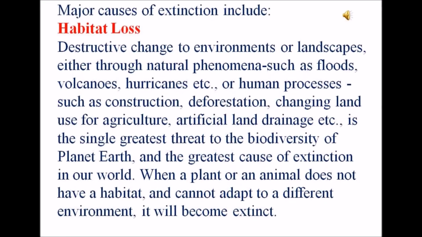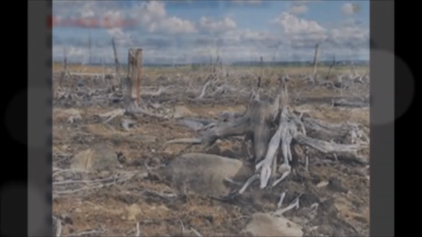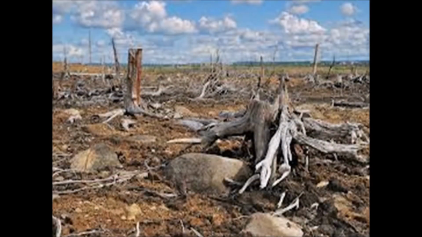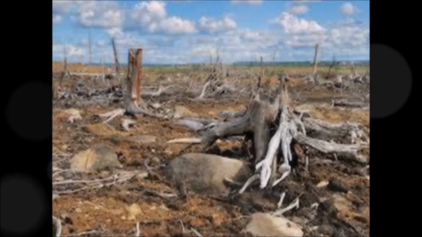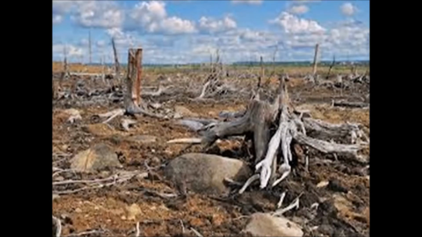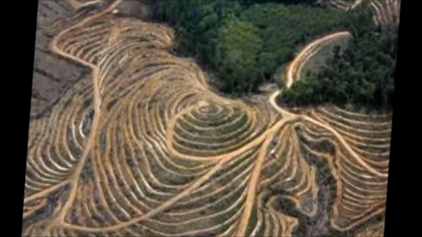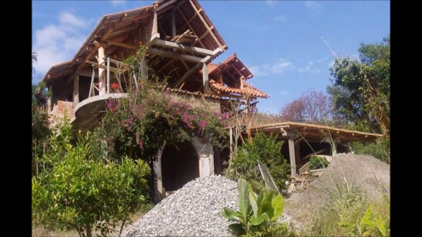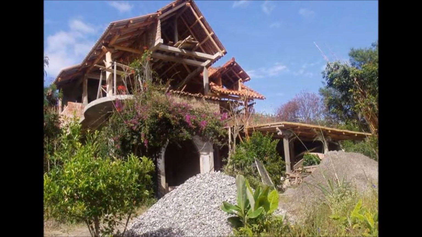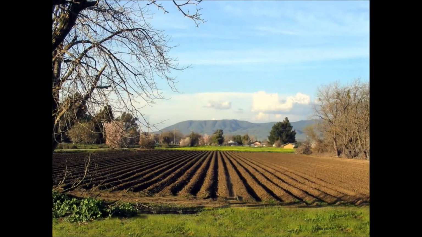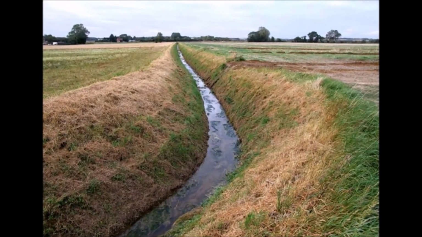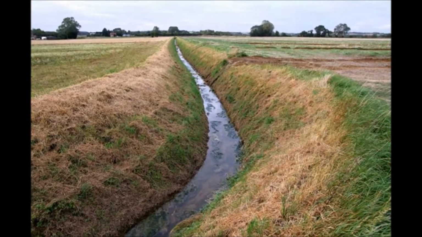Major causes of extinction include habitat loss, destructive change to environments or landscapes, either through natural phenomena such as floods, volcanoes and hurricanes, or human processes such as construction, deforestation, changing land use for agriculture, and artificial land drainage. It is the single greatest threat to the biodiversity of planet Earth and the greatest cause of extinction in our world. When a plant or an animal does not have a habitat and cannot adapt to a different environment, it will become extinct.